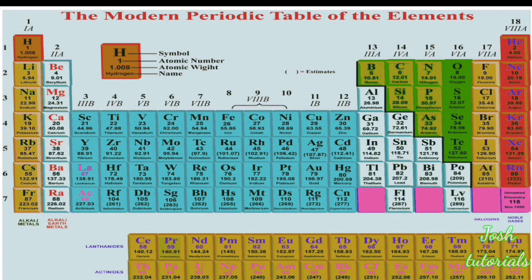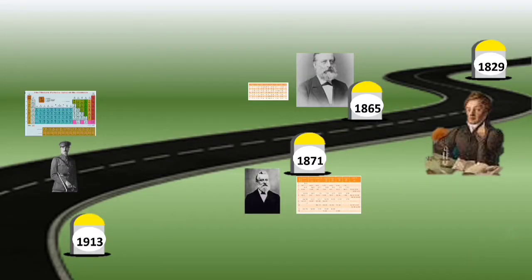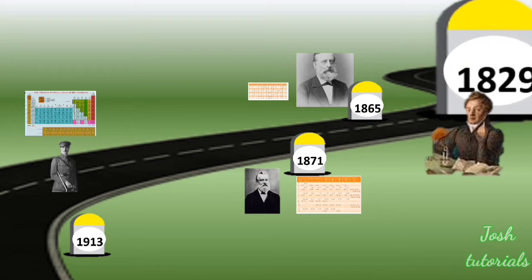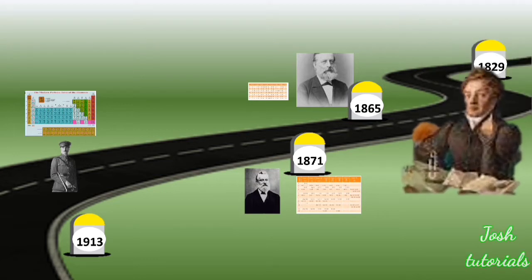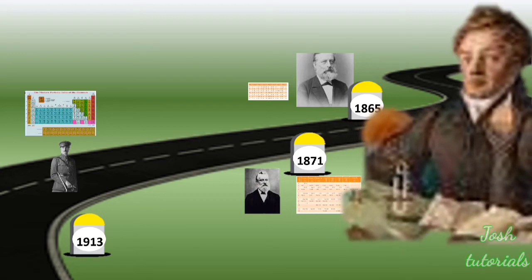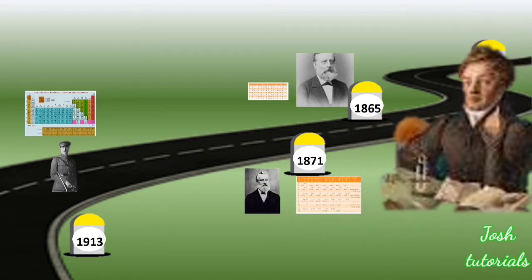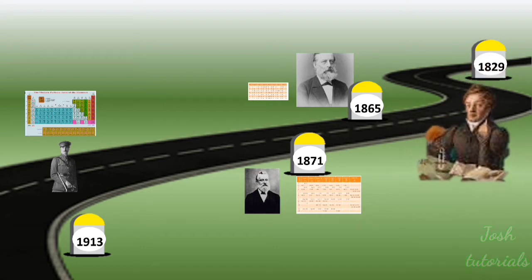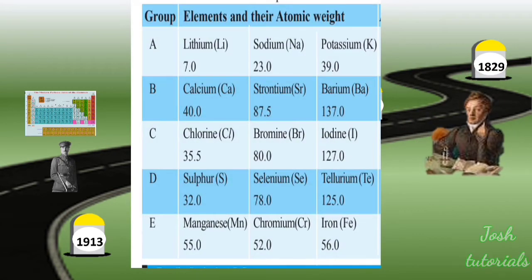Let's look at the brief history. In 1829, Johann Wolfgang Döbereiner observed similarities between elements. So he made groups of 3 elements each, known as triads, with similar chemical properties, and he also tried to give a relationship between the properties of elements based on their atomic weights.